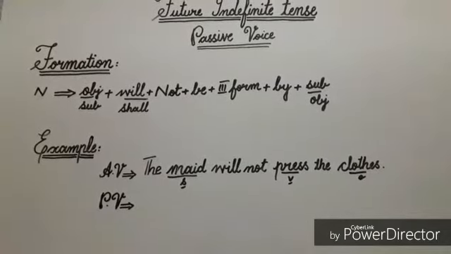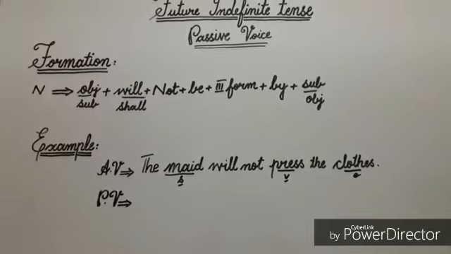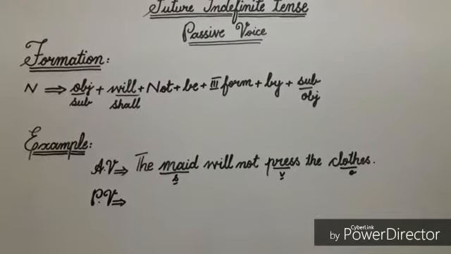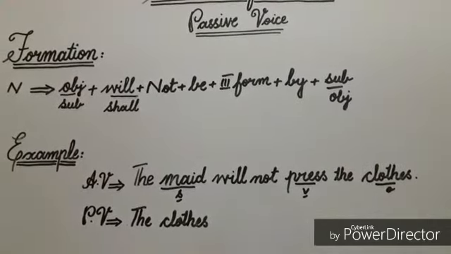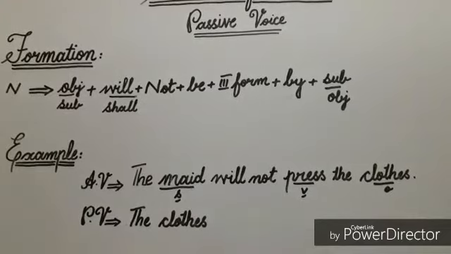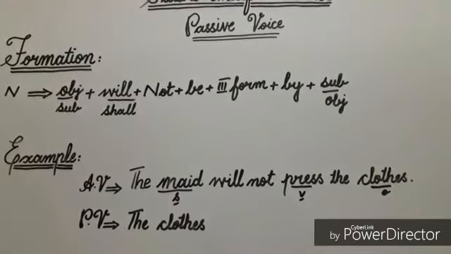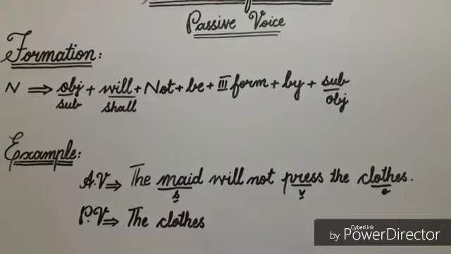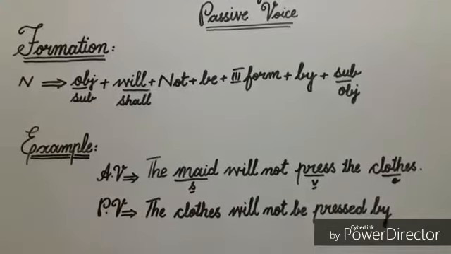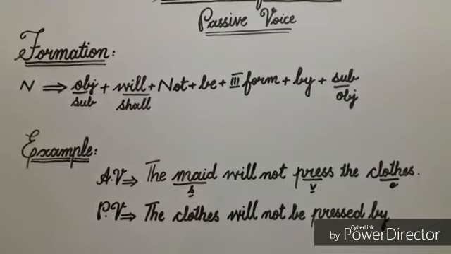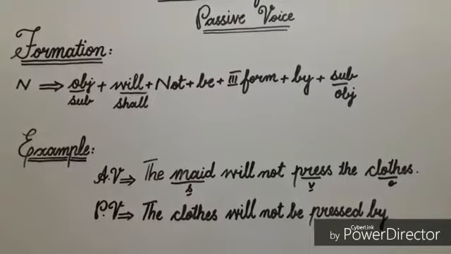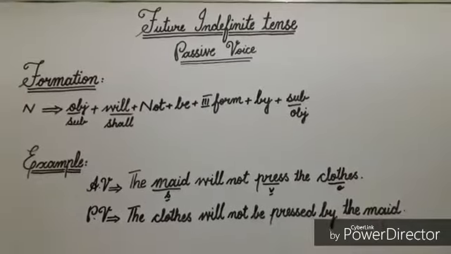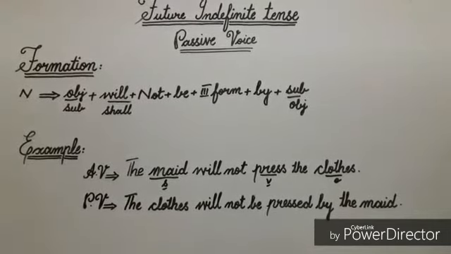According to the formation, firstly I'll write here object, and in this sentence, object is clothes, so I'll write here clothes. Next to object, clothes, I'll write here helping verb will, then not, then be, third form of verb pressed, and then preposition by. Next to preposition by, I'll write here subject, and in this sentence, maid is subject, so I'll write it here.